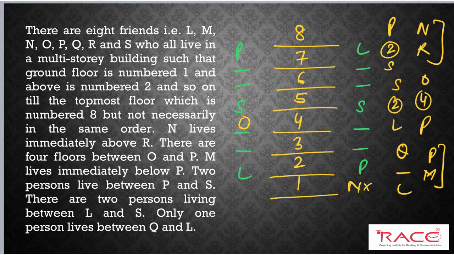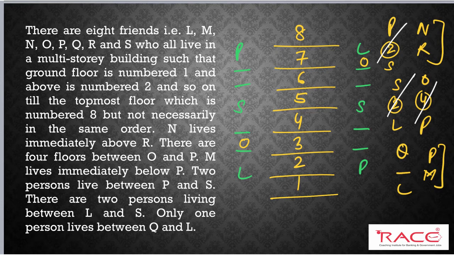Okay. And in this case, I cannot place O below P. So I will place O above P. So 1, 2, 3, and 4. So O will be here. Okay. So you can see 1, 2, 3, 4. In this case, 1, 2, 3, 4, I have to write O here. Okay. So this information is done, and these two information are also done. I have drawn both the possibilities.